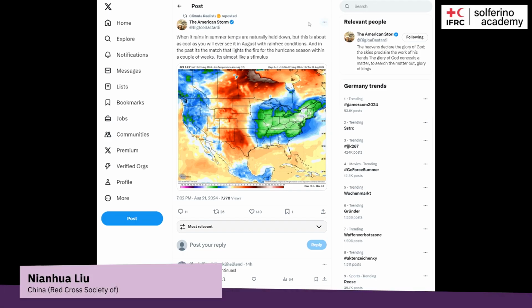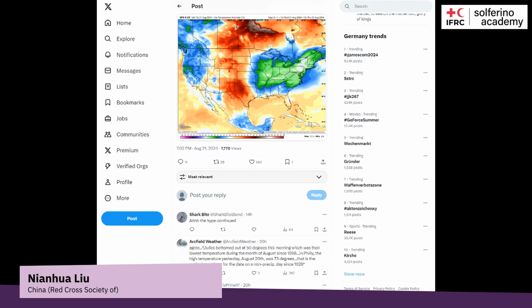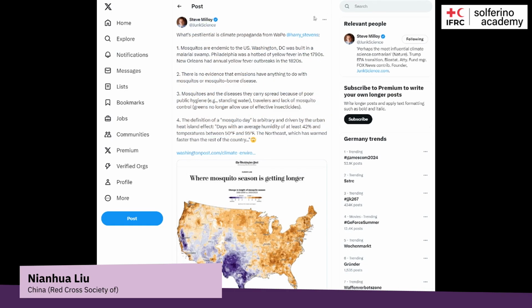This is a social media post with a climate map. It looks perfect, but if I tell you it might be climate misinformation, could you believe that? Climate maps play a crucial role in communicating climate change.